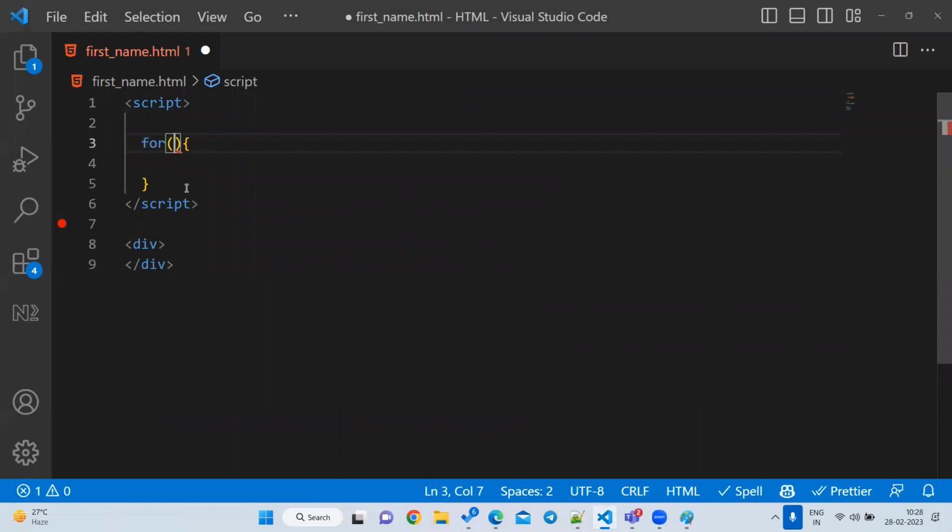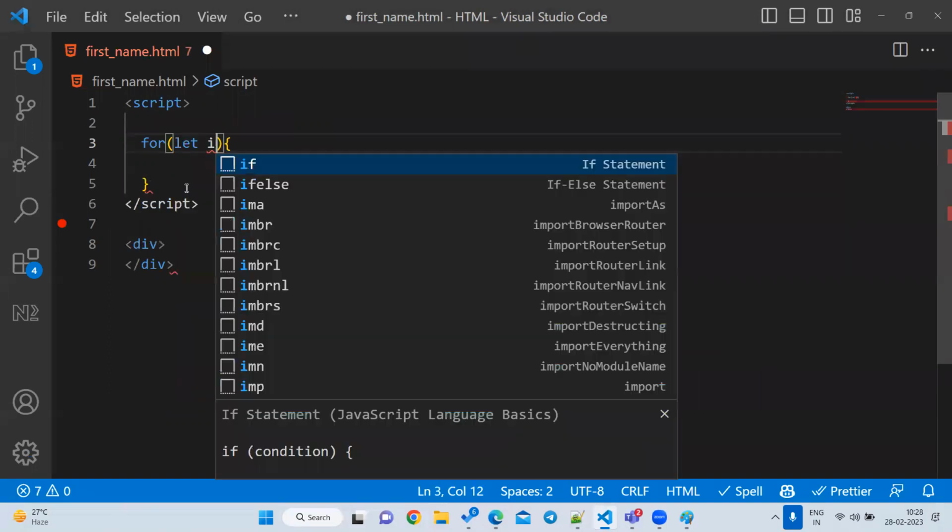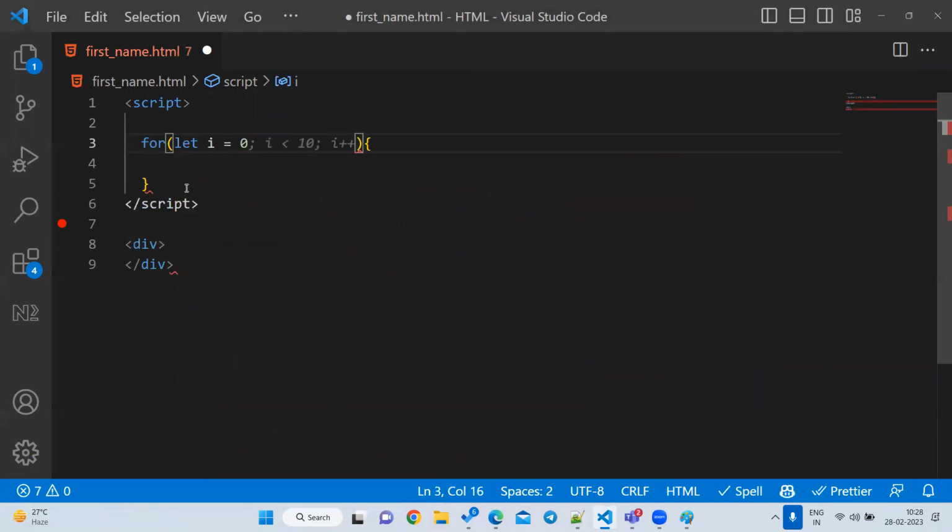So how many parts? Four parts, right? First I need initialization. Do you know how to initialize one value? Suppose let i = 0. What does this mean? I am creating one variable, the variable name is i, and its value is 0. This is nothing but initialization.